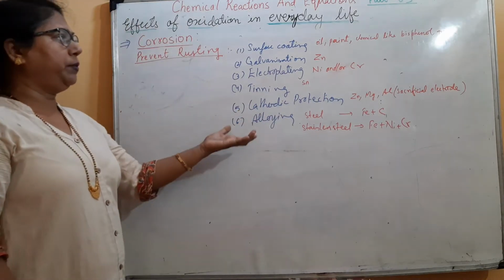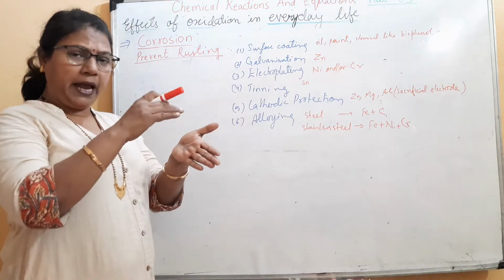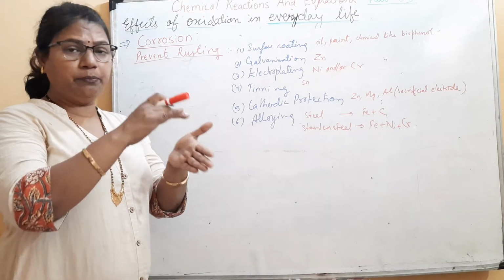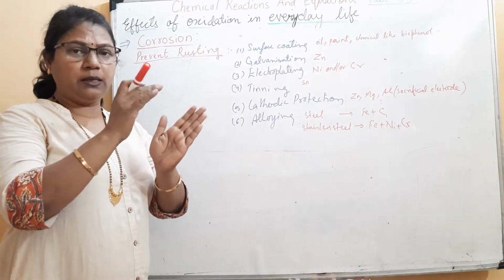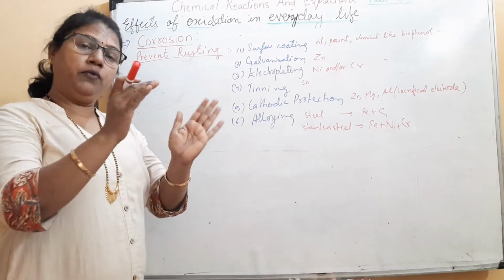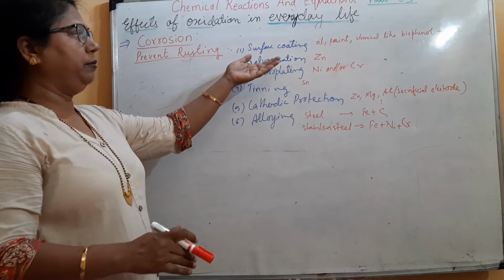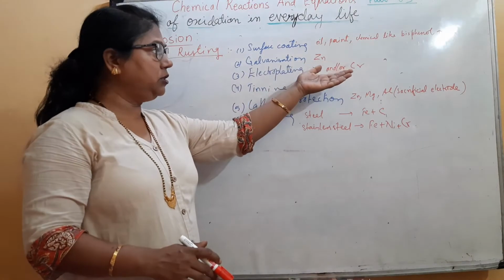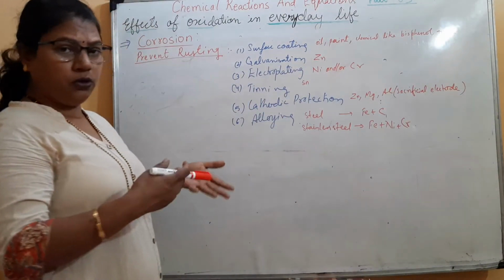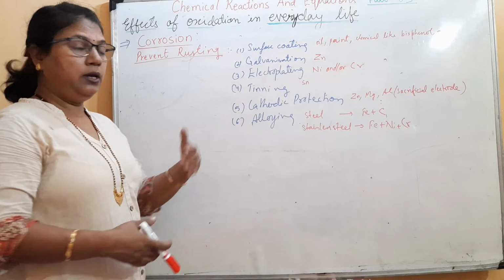Okay, let us see one by one. What is surface coating? It acts as a barrier. That means a barrier protection which cuts the supply of moisture to the iron. So it can be done by applying oil, paint, chemicals like bisphenol, grease, varnish, etc.